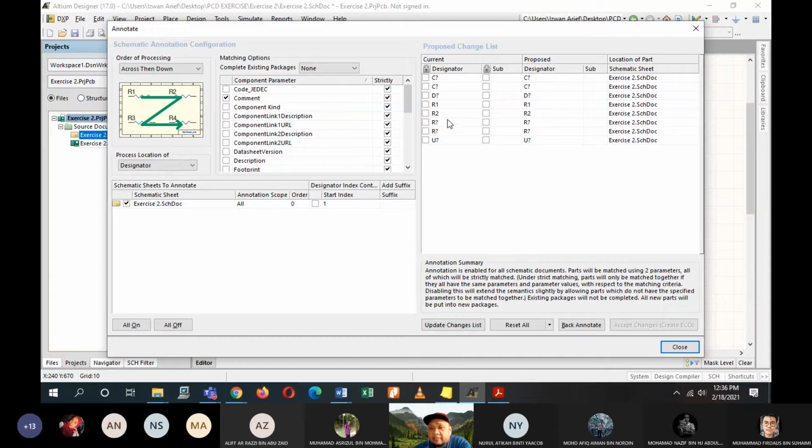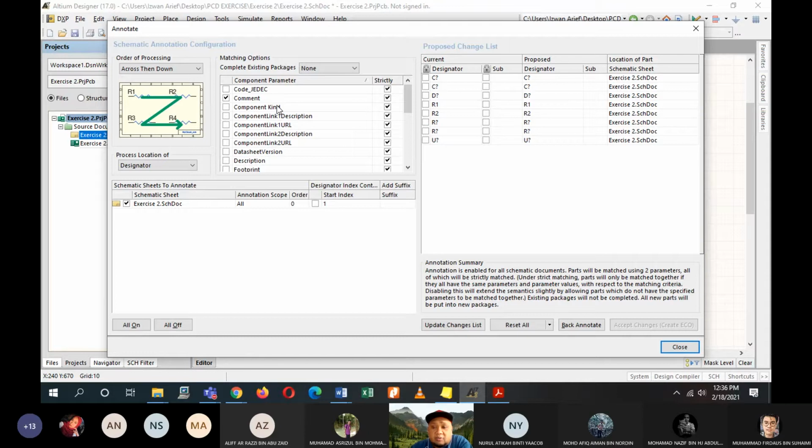But I still have another two resistors without labels, one diode, two capacitors, and one IC. They still have a question mark after their designator: C question mark, C question mark, D question mark, which means they still have no specific labels.